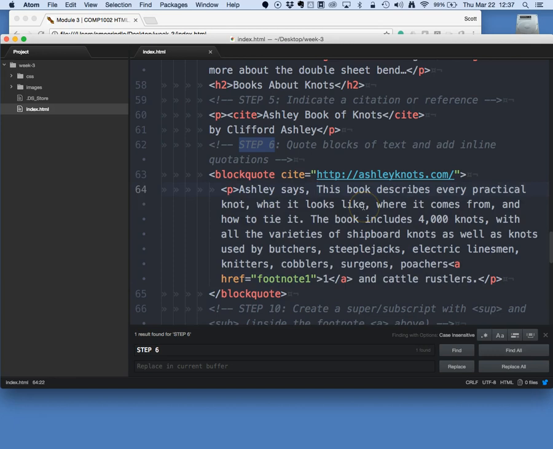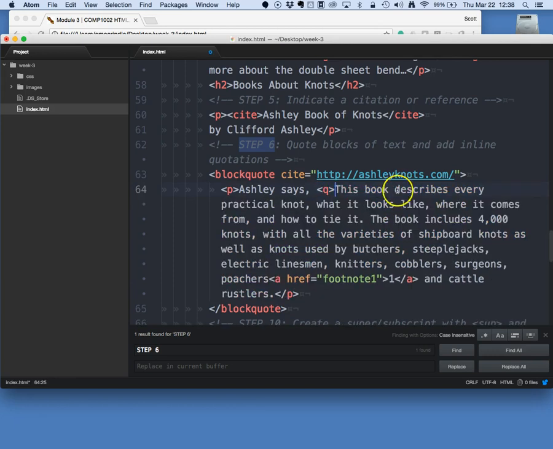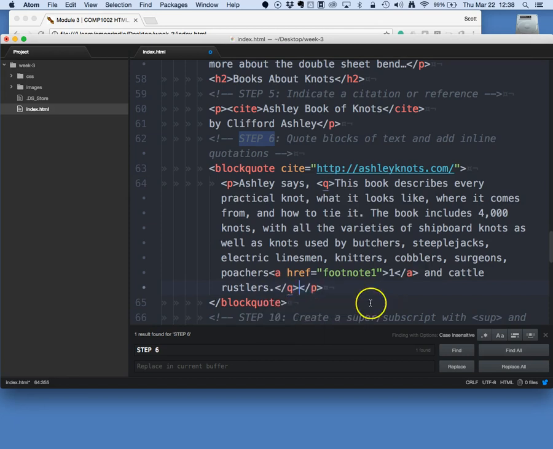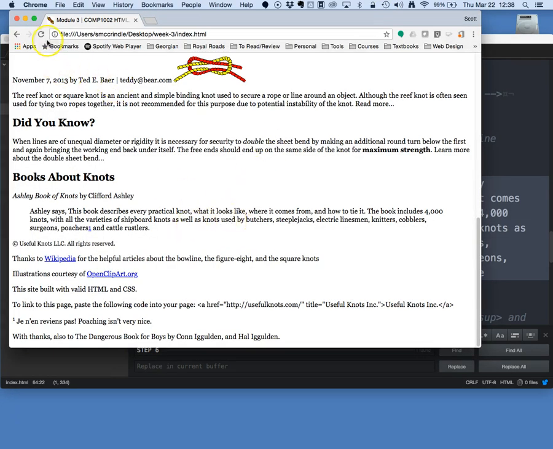So what I would do is surround this text within the paragraph itself with a q element, and this goes all the way to the end of all of this text that I've highlighted, which we're attributing to Clifford Ashley. We surround that and hit file save, and when I reload the page, here's the beginning of the quote, here's the end of the quote. If you watch carefully when I refresh this, the browser applies smart quotations.